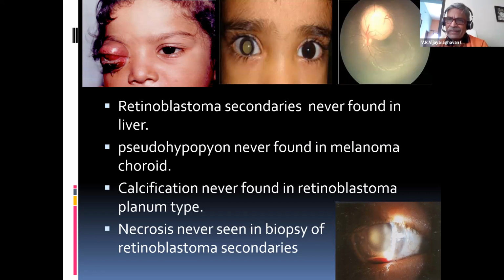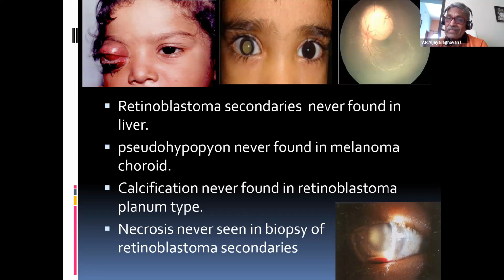That's why here, necrosis because of a nutrition problem, that means the blood supply is cut off, is followed by calcification. That is why we call these dystrophic calcifications. Now in planum type, because there is no increase in size, the necrosis and calcification will never be seen in the histopathological section of the planum type.